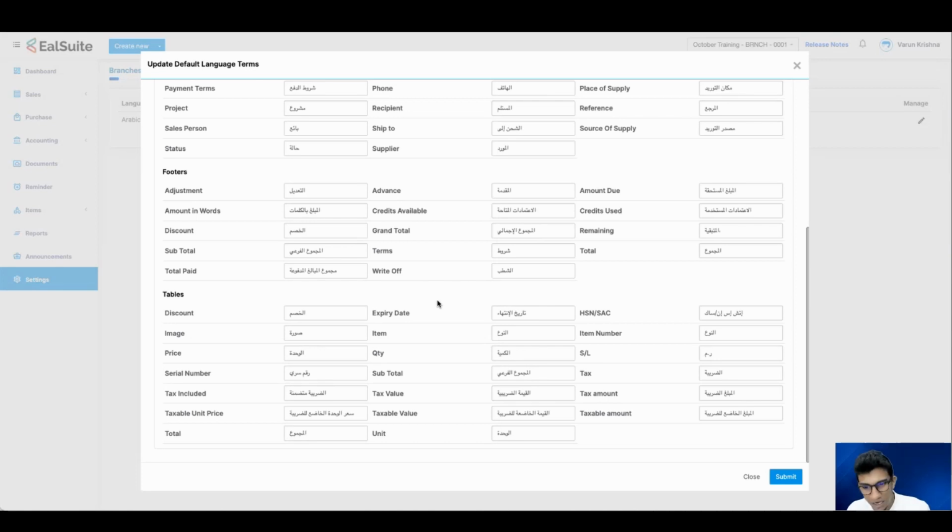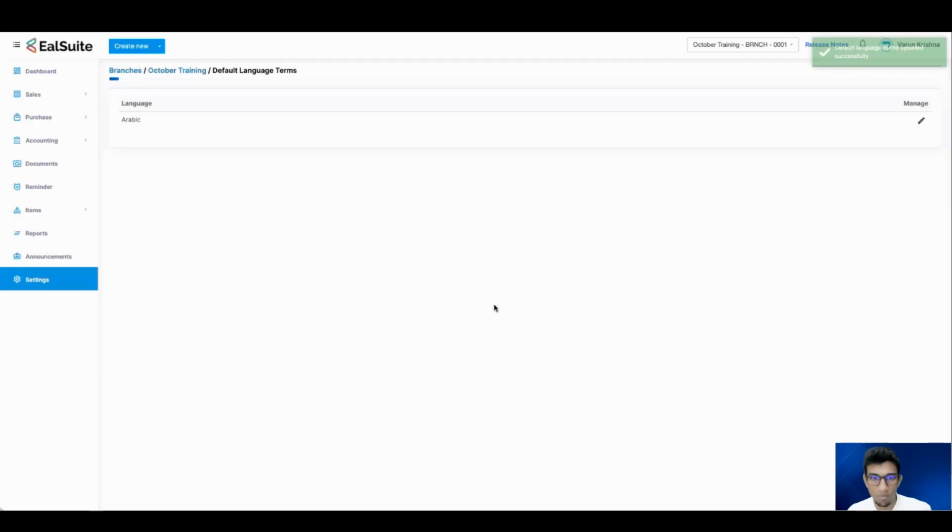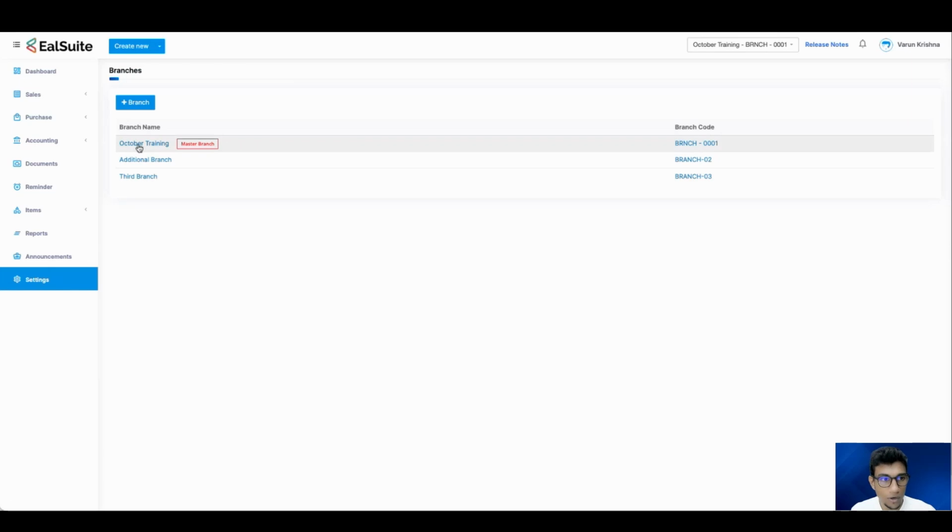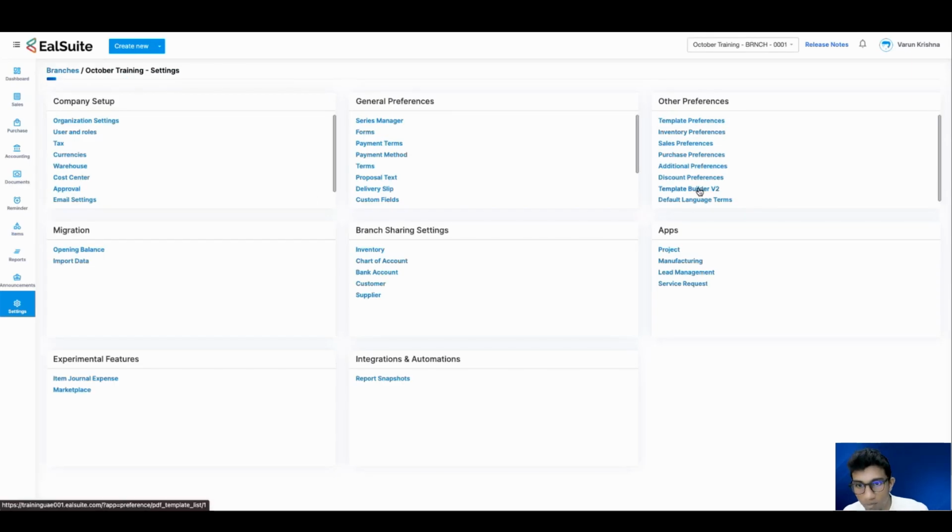So specifically, regional wise, if there is any change in the language terms, specifically in Arabic itself, you can directly change it from the update default language terms option itself. You can do that and simply click on submit. Otherwise, we'll be sticking to the default language terms provided by EalSuite itself. All right. So once this is done, now we have to introduce this into our template builders.